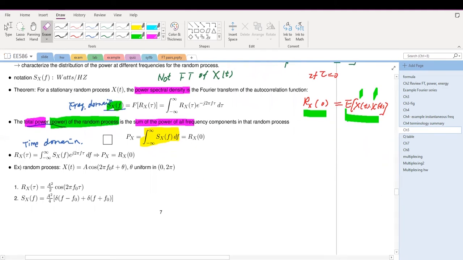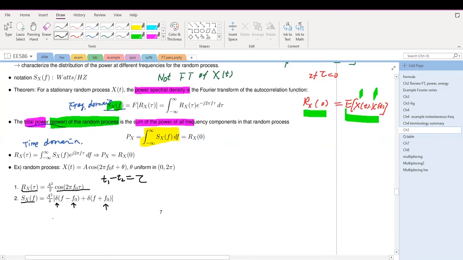So let's look at the example here. We know this random process is stationary, and we know R_X equals A squared cosine of 2 pi f naught (t1 minus t2), and that's tau. If we take the Fourier transform of the autocorrelation, we obtain the power spectral density. What do we have? This is a cosine, right? You have A squared divided by 4 times two delta functions at f naught and minus f naught. So this is the power spectral density.